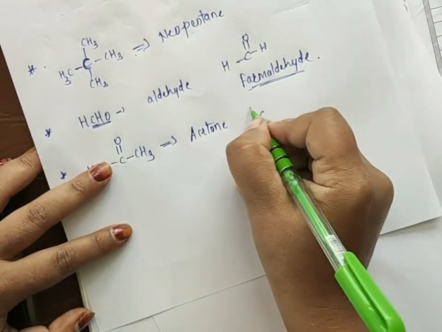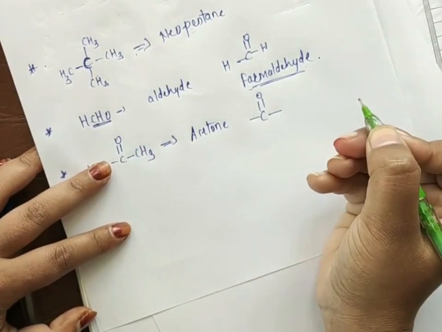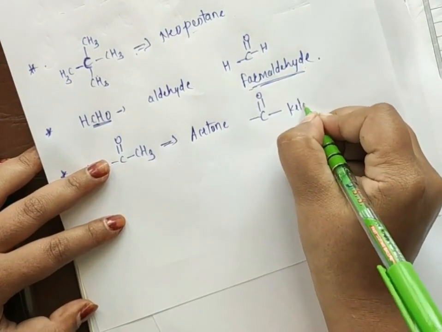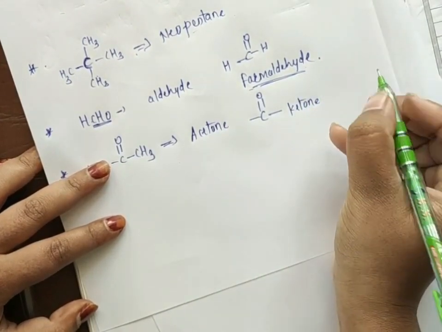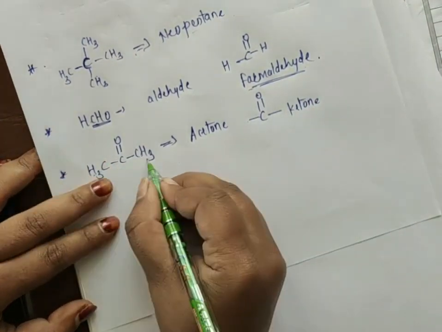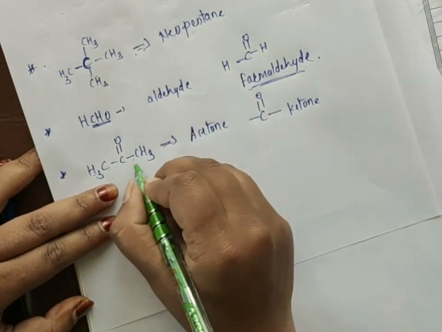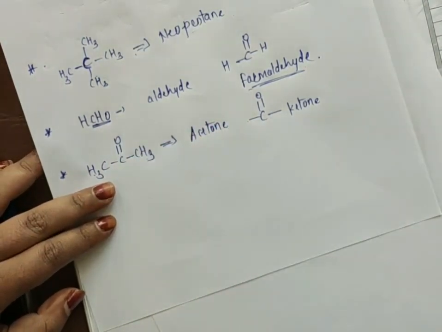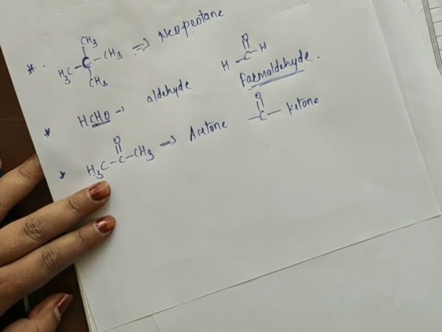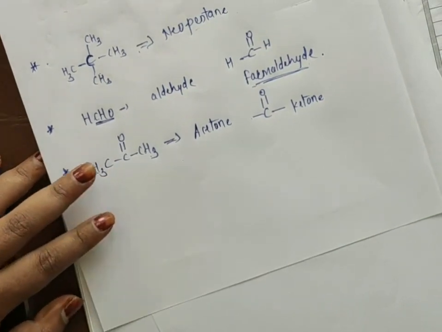So all of you know that if the C double bond O functional group is present, that is a ketone. Okay, and for this we have here CH3, CH3. So the common name for the given compound will be acetone.